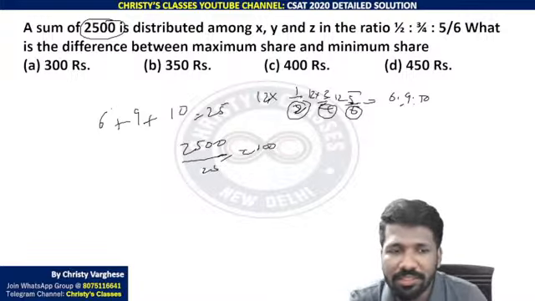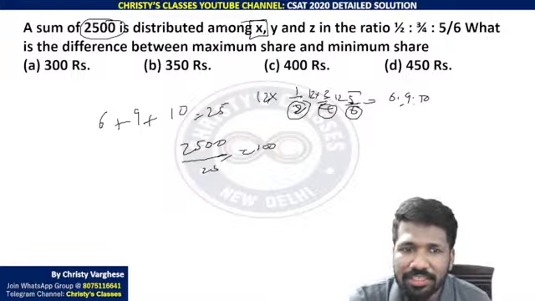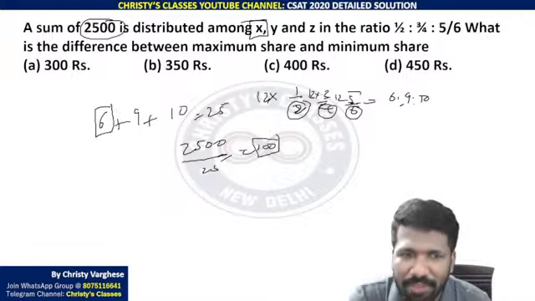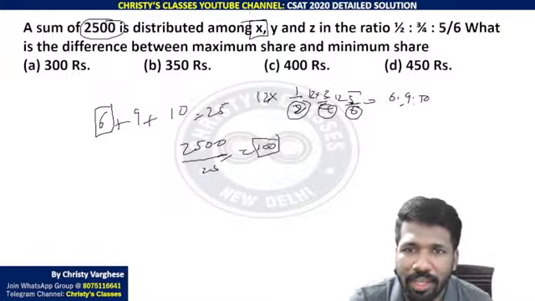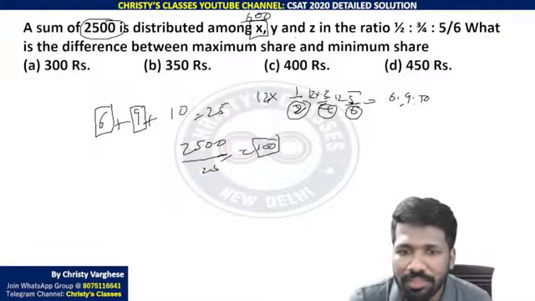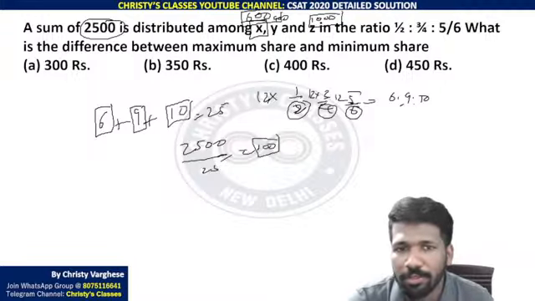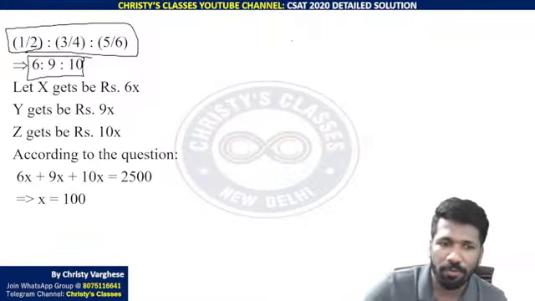That means X gets 6 shares and each share is 100, so 600 is what X will receive. Then 9 shares for Y, 9 into 100, 900. And 10 shares for Z, 10 into 100, 1000. Which is the minimum share here? 600. Which is the maximum share? 1000. The difference of 1000 and 600 is the answer, 400.